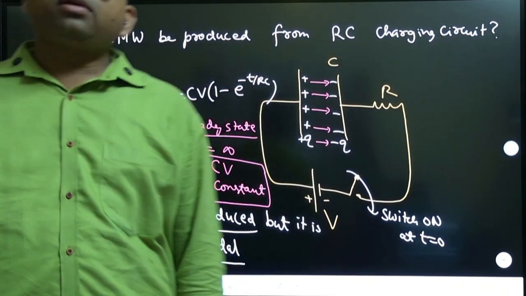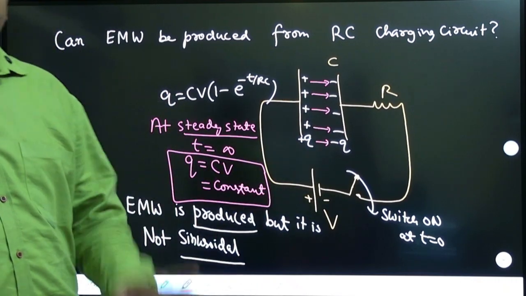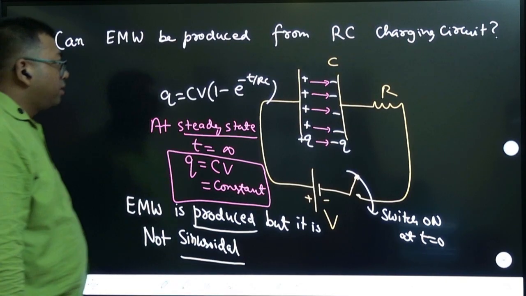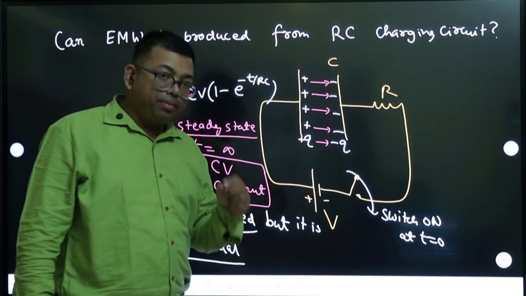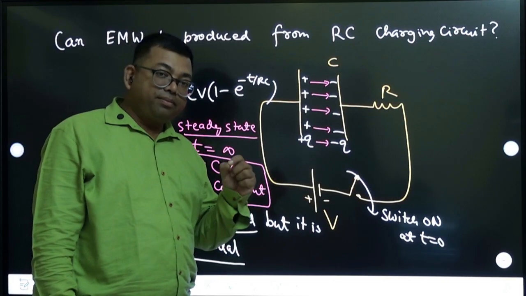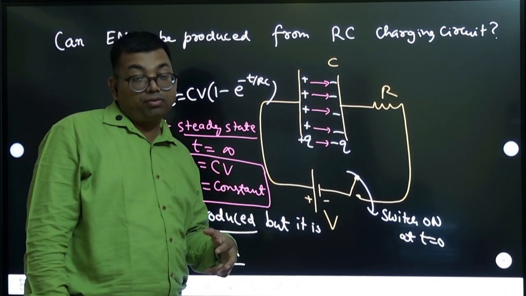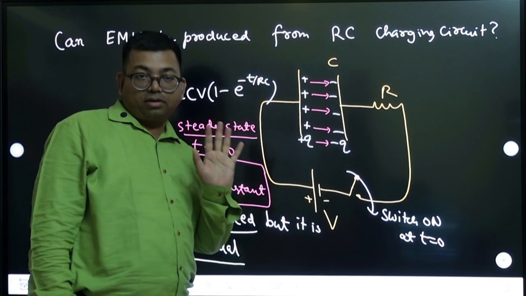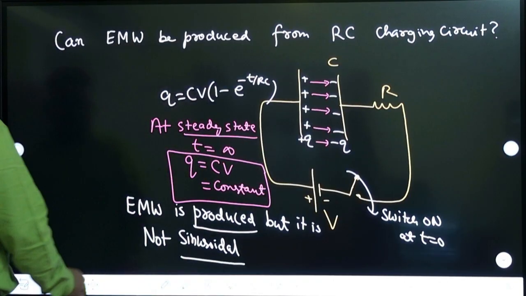Sinusoidal is only when it is oscillating in simple harmonic motion, right? But here the electric field changes. So remember this very important point: whenever electric field is changing with time or magnetic field is changing with time, there is electromagnetic wave. Okay. So that point you note.